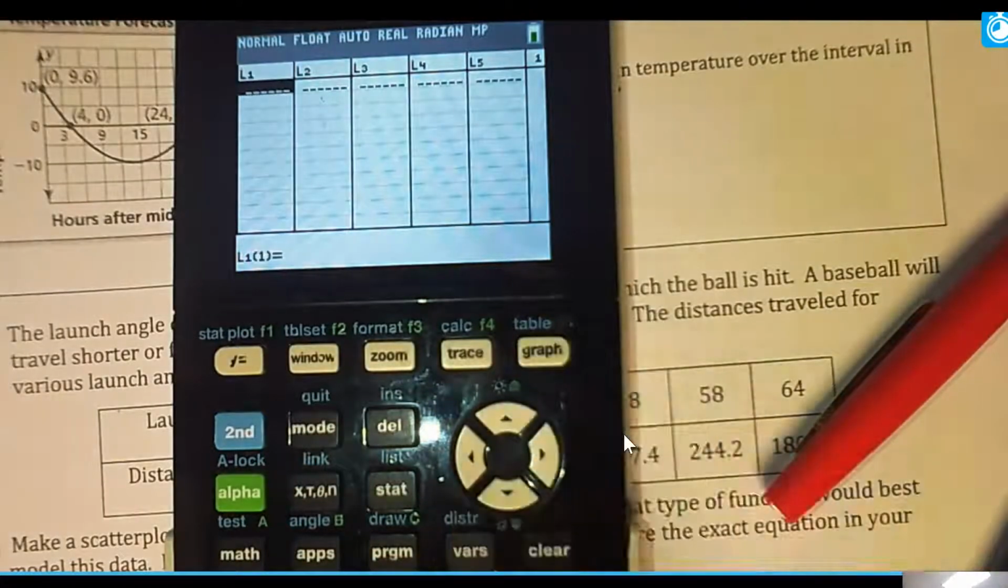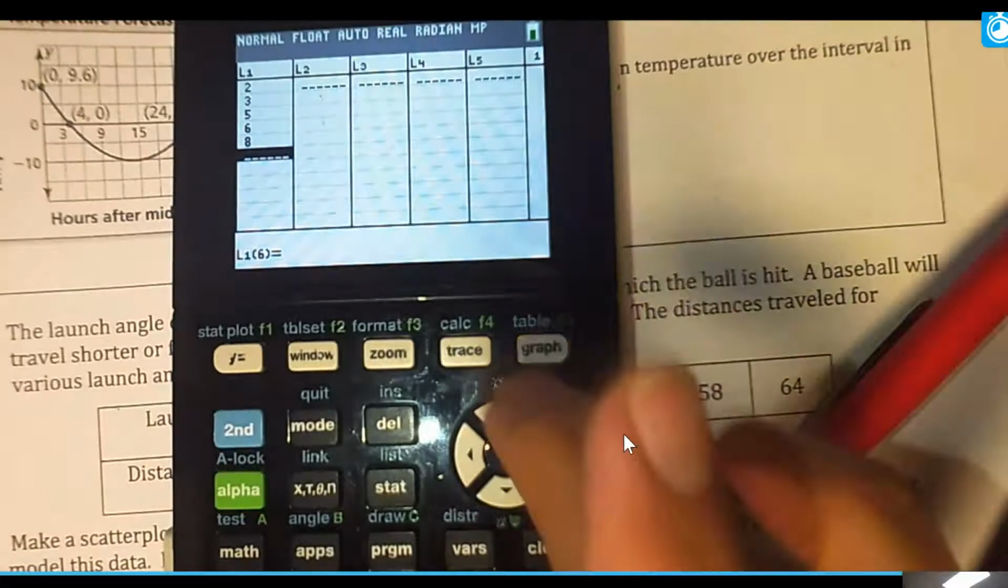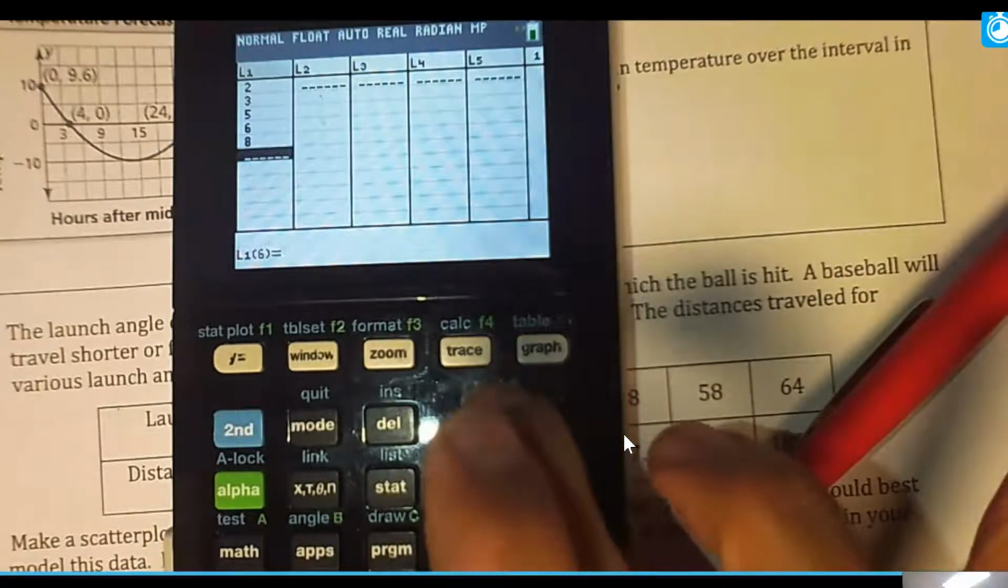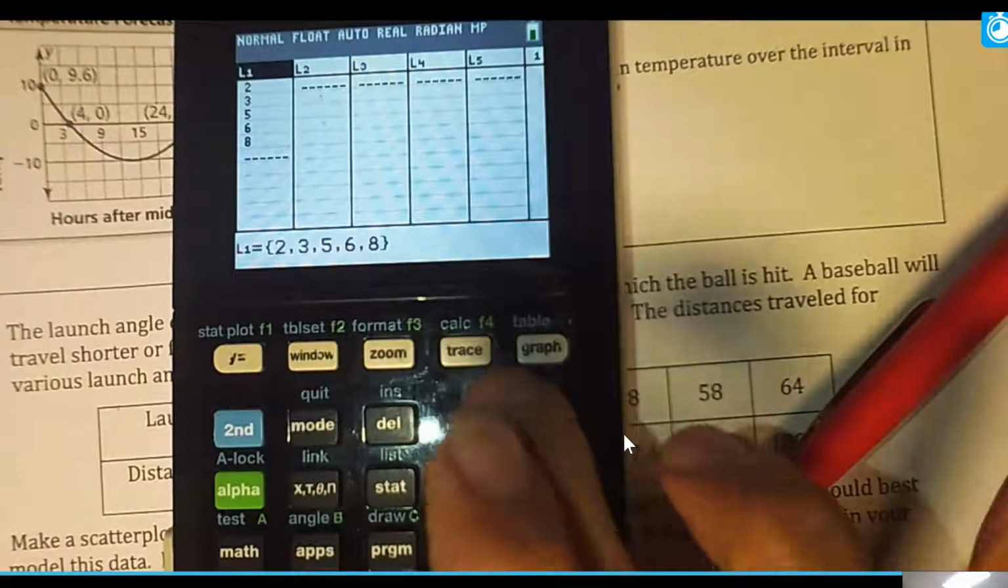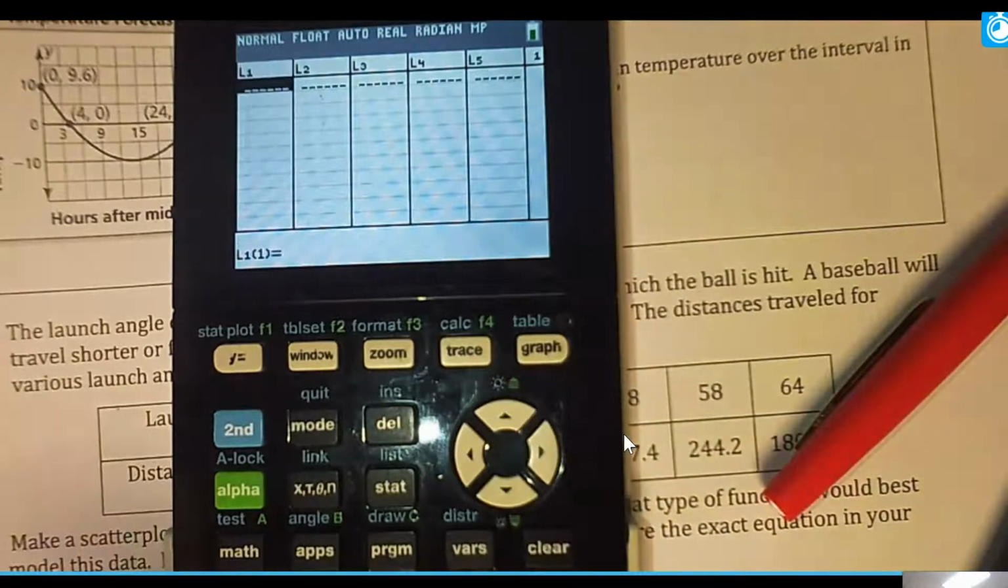The other thing is some of you might have some data entered in here, and you never want to delete a list, because if you delete a list, then that L1 is gone. What you want to do is just go up to L1, so it's highlighted, and you want to hit clear, enter, and it will clear out the list.